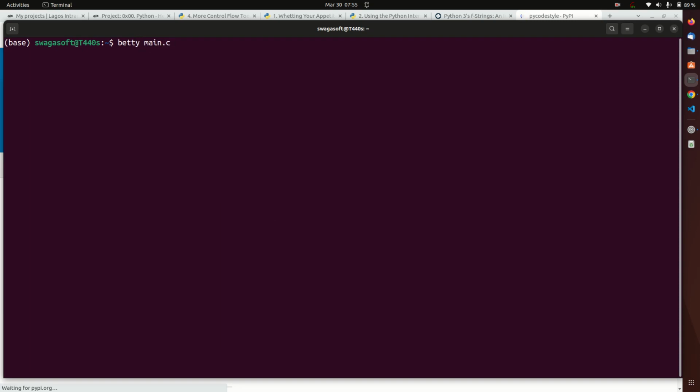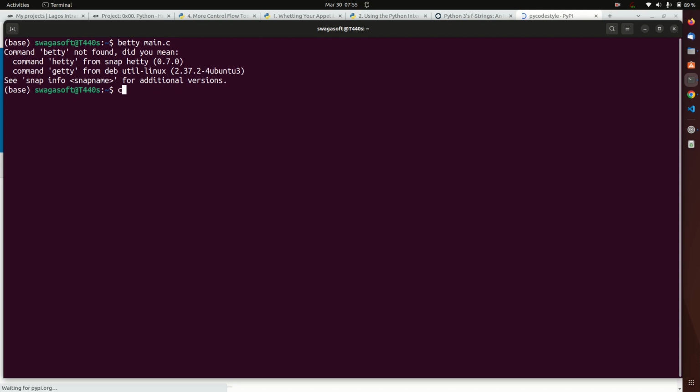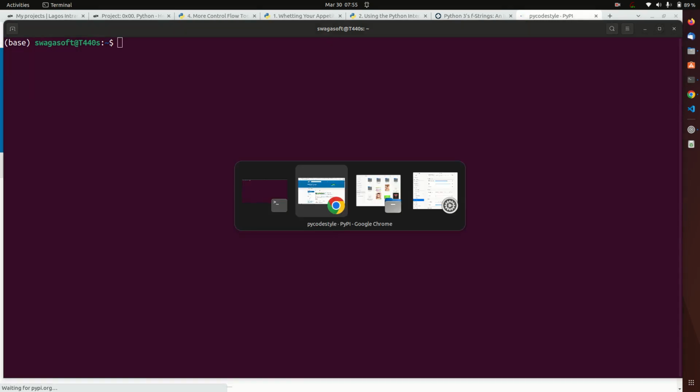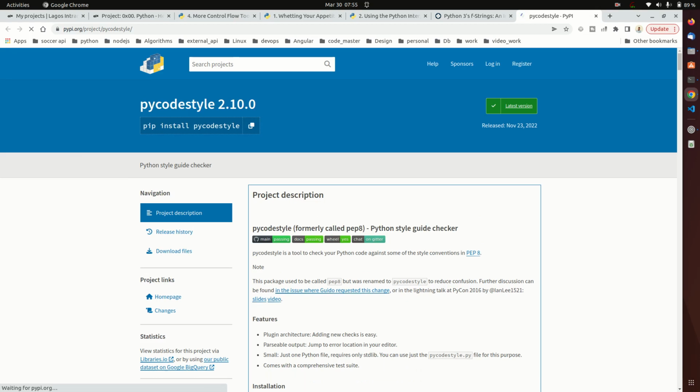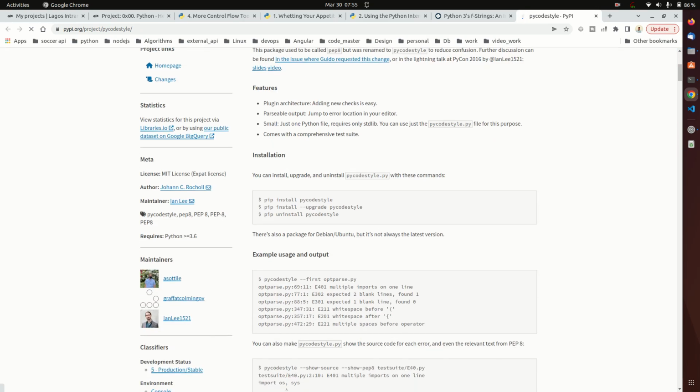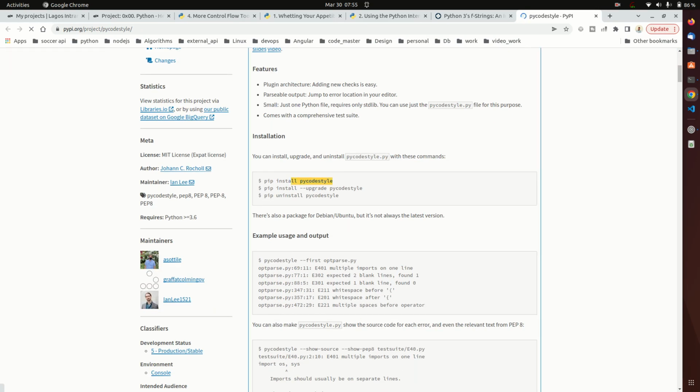I don't have Betty installed, but for Python we are going to be using the pycodestyle. You can see the installation here. You can copy this and paste it on your terminal, and you can also see this is another way to install. We're using pip, which is the Python package manager. We're going to install it and use it to test every Python file we've written.